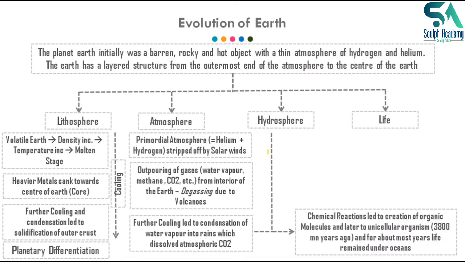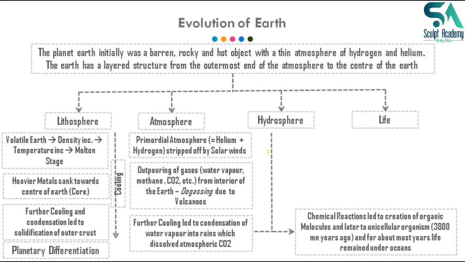Now what actually happened? Chemical reactions led to the creation of organic matter. These chemical reactions going on in the oceanic region created organic molecules, because CO2 was dissolved in water, and because of this carbon compound, organic molecules were formed, and organic molecules were later converted into unicellular organisms somewhere around 3800 million years ago.